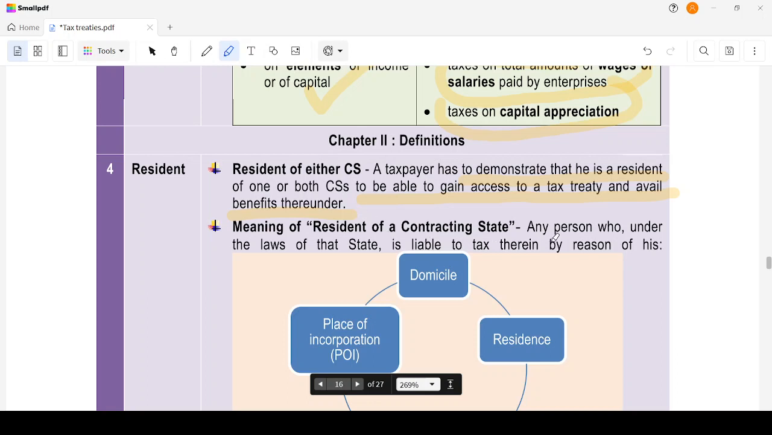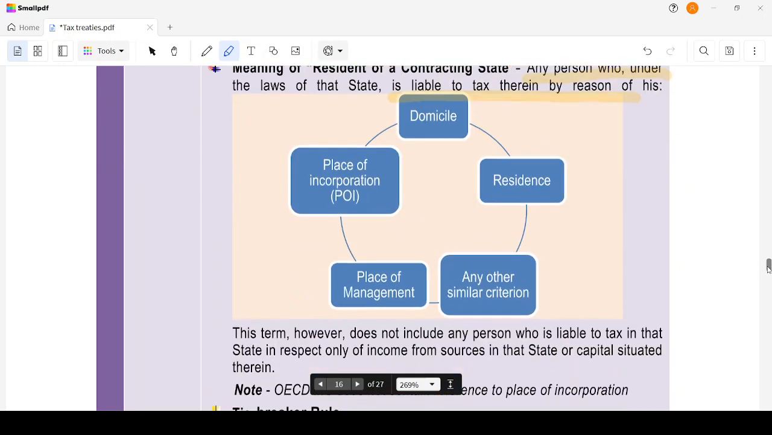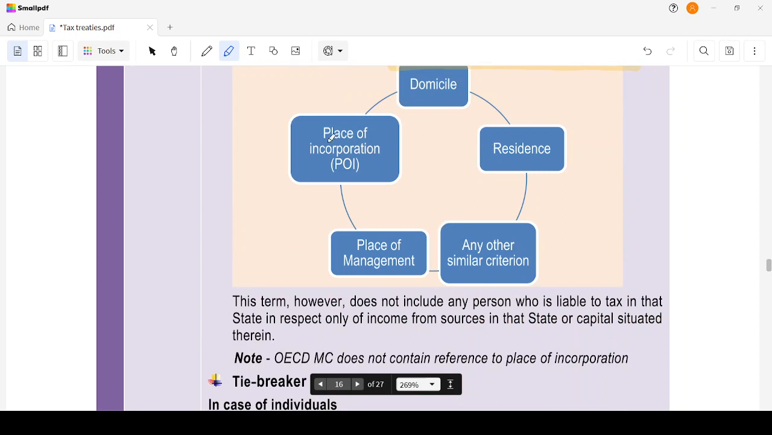Meaning of a resident of a contracting state: any person who, under the laws of a state, is liable to tax therein by reason of his domicile, residence, place of incorporation, place of management, or any other similar criteria. We all know residence is being a resident of that particular country. Place of incorporation and domicile are also for companies or artificial juridical persons. Place of management applies to companies actually located outside India but whose top management is in India and whose business decisions are taken primarily in India. Any other criteria can also be covered for a taxpayer to be classified as a resident of a contracting state.